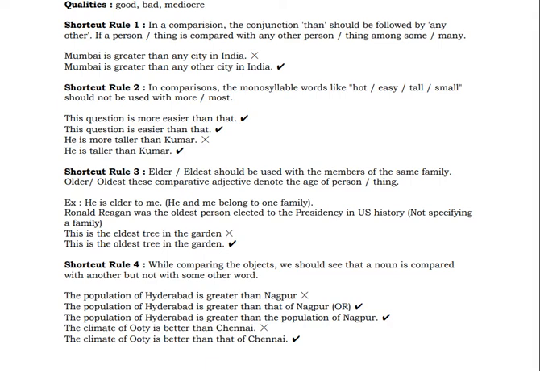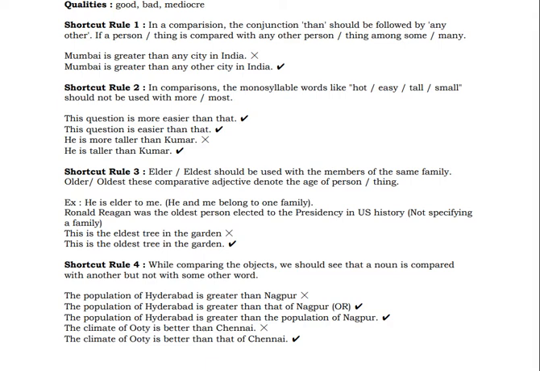Now let's go to rule number 3. Elder or eldest should be used with the members of the same family. Remember, elder brother, elder sister you can use, or eldest brother or eldest sister. But when you are talking about age, then you can make use of older. So elder is used in the case of members of the family, whereas older denotes the age of a person.